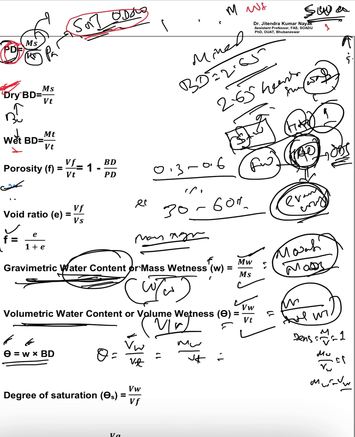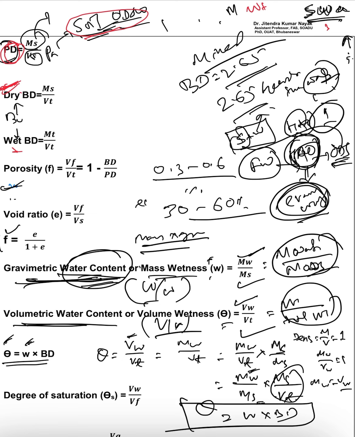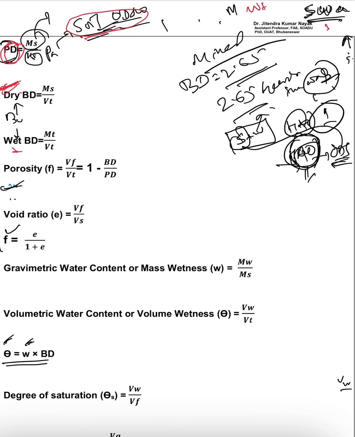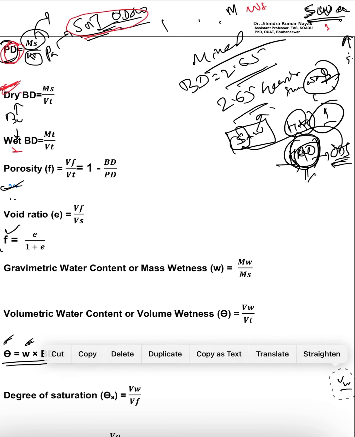So how can I write this? Mass of water divided by total volume, multiplied by mass of soil divided by mass of soil. So now we get mass of water by mass of soil, into mass of soil divided by total volume. The first part is weight of water divided by weight of soil, which is nothing but the gravimetric water content, and mass of soil divided by total volume is nothing but the bulk density. So this is the formula. I hope you have understood this formula, and remember it, because it is a very frequently asked question in entrance examinations.